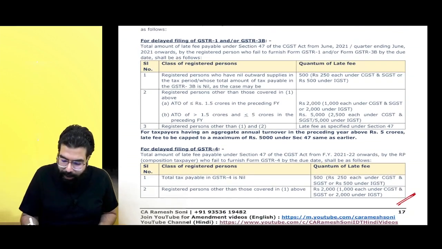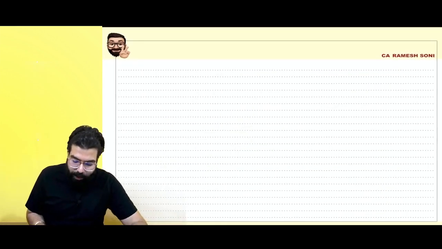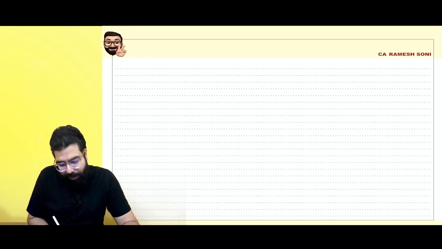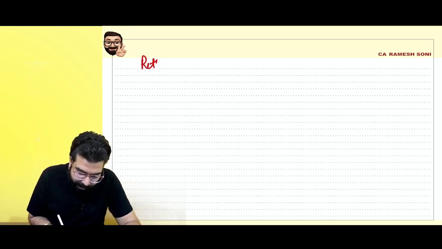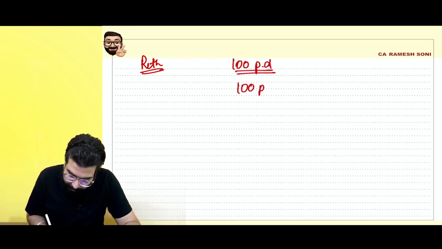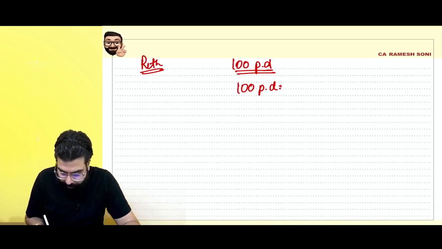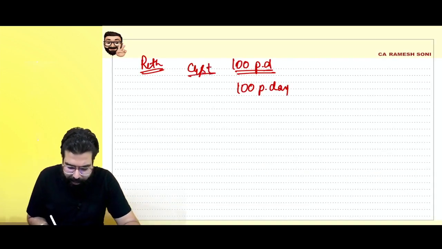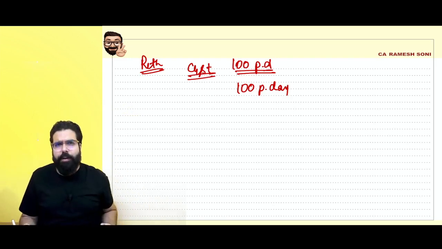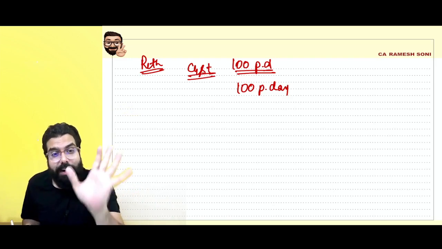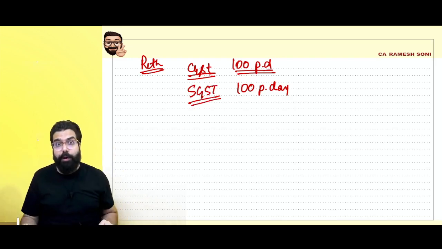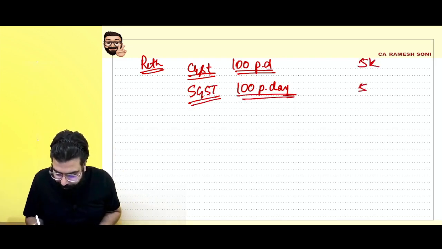What was happening was, the late fee for late furnishing of a return, the monthly returns which are there, if you furnish your return late, was 100 rupees per day under CGST and 100 rupees per day under SGST. So for example, GSTR 1 late furnished, GSTR 3B late furnished. Late return always attracts late fees. 100 rupees per day under CGST, 100 rupees per day under SGST. Maximum was 5,000 rupees. Okay.